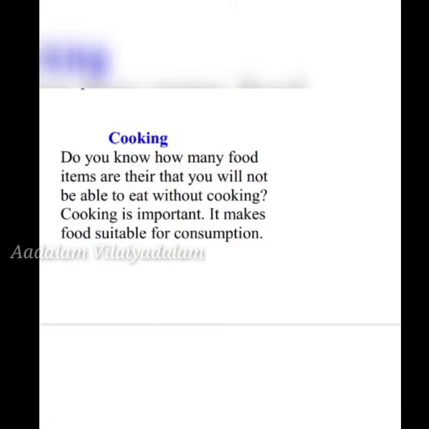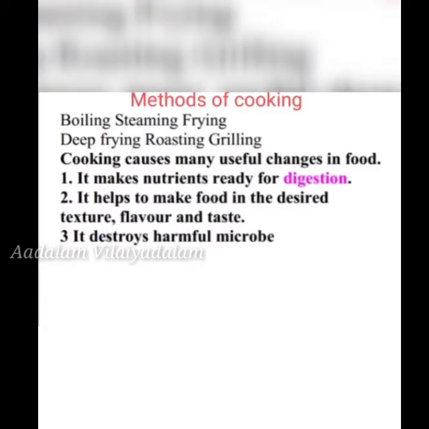Do you know how many food items are there that you will not be able to eat without cooking? Cooking is important. It makes food suitable for consumption. So what are the methods of cooking? Can you say, children? Yes. Boiling, steaming, frying, deep frying, roasting and grilling. These are the methods of cooking.